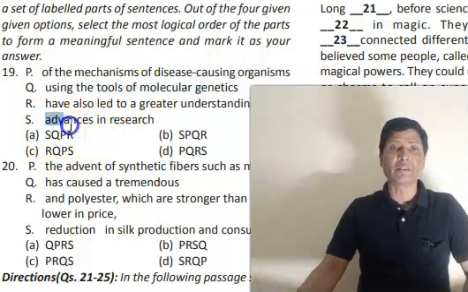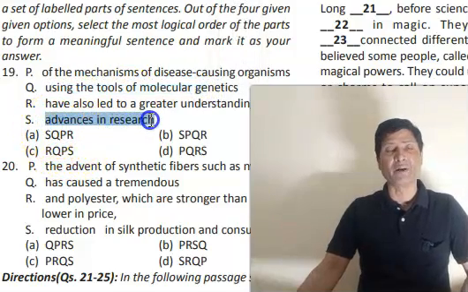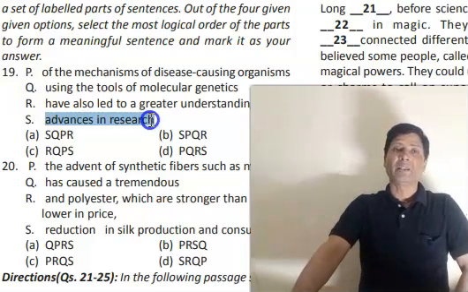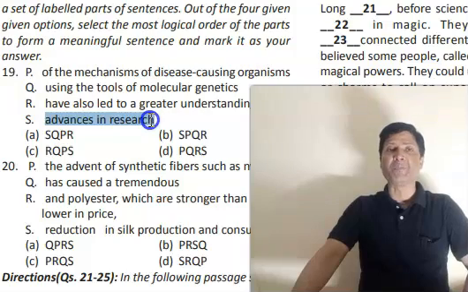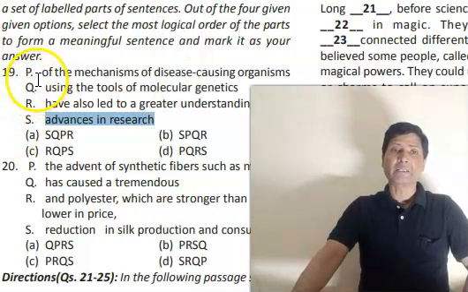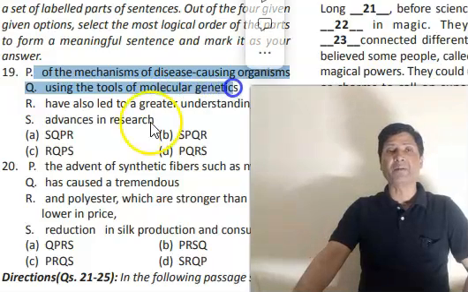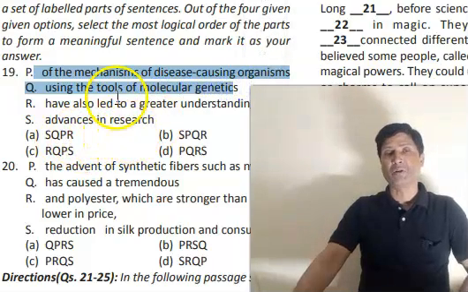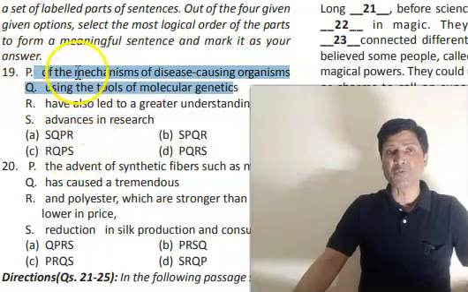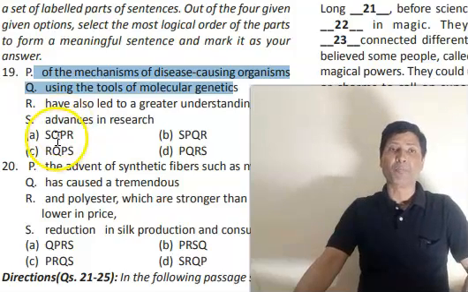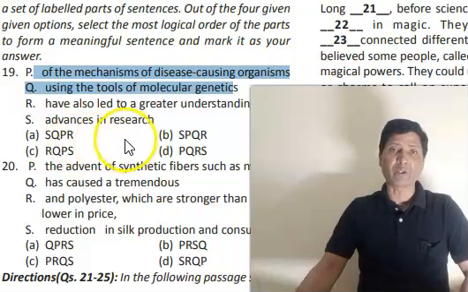It means this is the subject part. I have already told you that I have written this technique in my first book: if there is a subject part, it is usually post modified. That means this Q and this P and Q part are describing advances in research. So such phrases or clauses that describe the subject are called post modifiers in language. So your correct answer should be B.